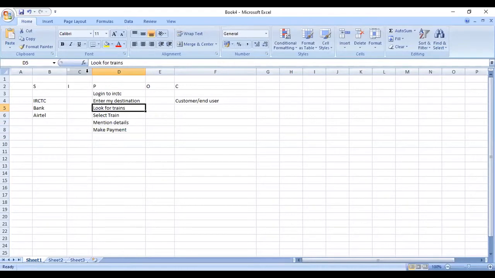So I logged into IRCTC, entered my destination, say Bangalore, looked for different trains, checked the availability, selected the train, mentioned my details, and then made a payment. That's how my ticket got booked. That's a very high level.